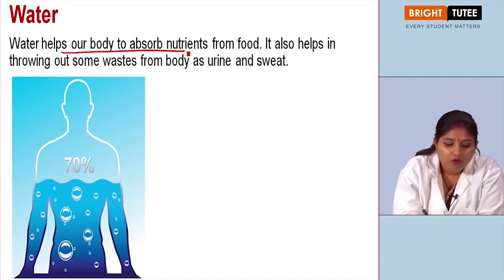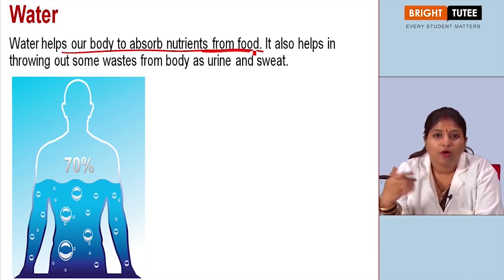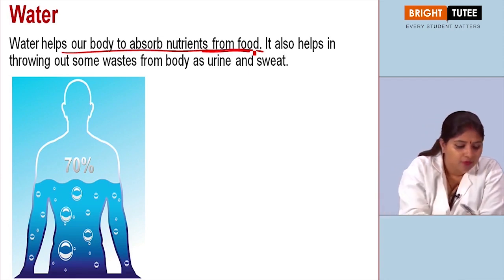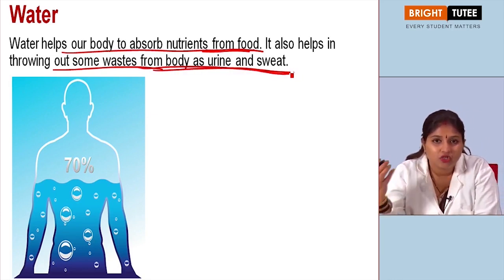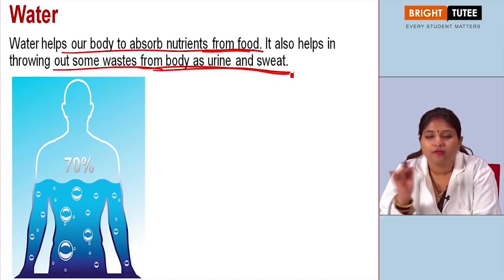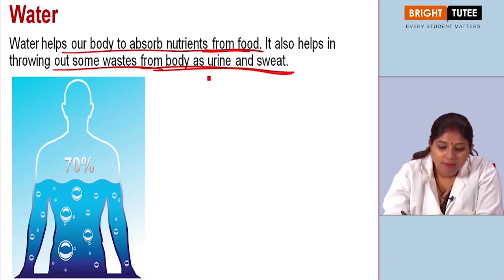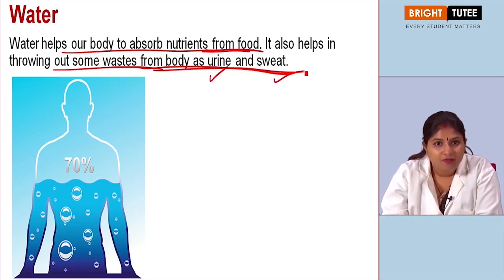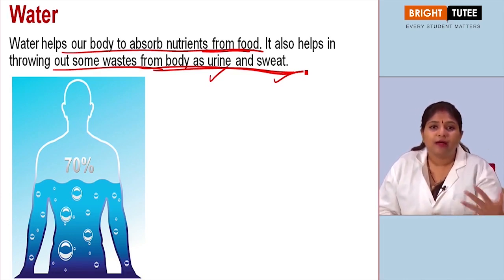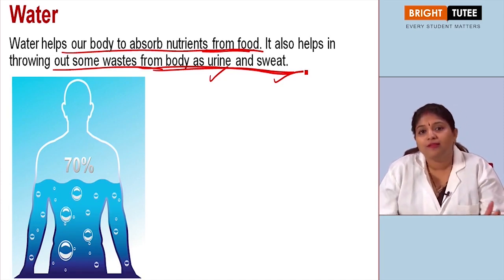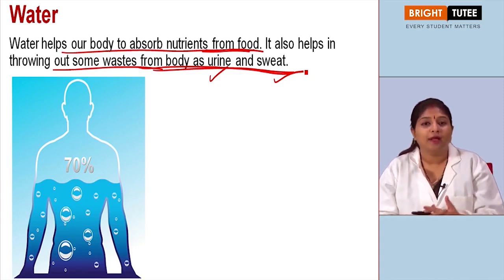So it helps to absorb nutrients from the food. Whatever nutrients we are eating are absorbed in the body with the help of water. Also, it helps in throwing out some of the waste from the body in the form of urine and sweat. So excretion, that is, anything which is not useful for our body, is thrown out of the body with the help of water in the form of urine and sweat. So this is how different minerals and nutrients, and the fat, carbohydrate, protein, vitamins, all of these together help us in maintaining good health, and help us in performing our day-to-day functions.